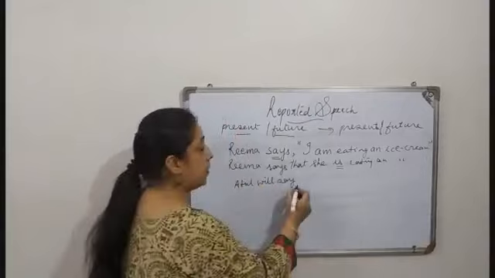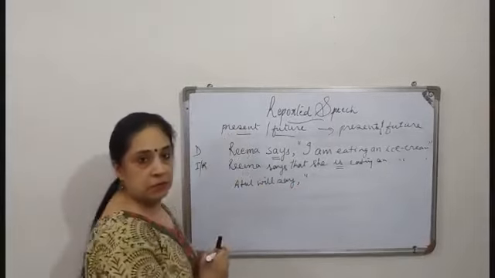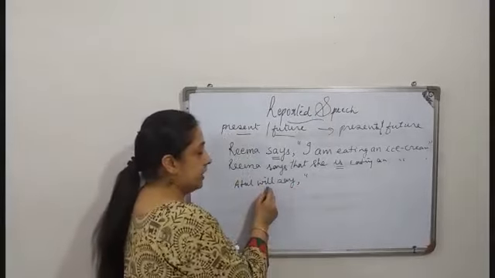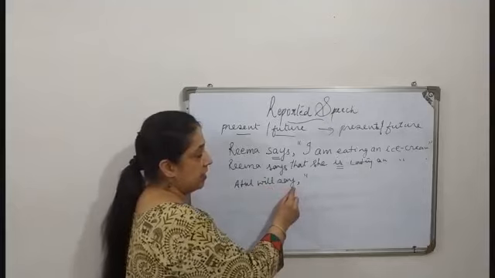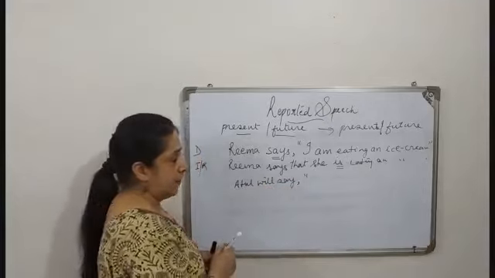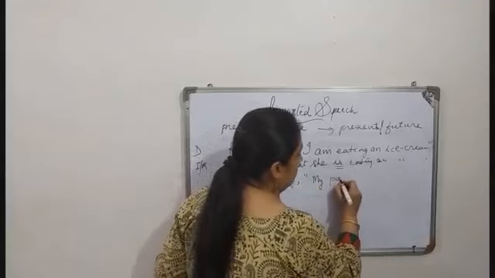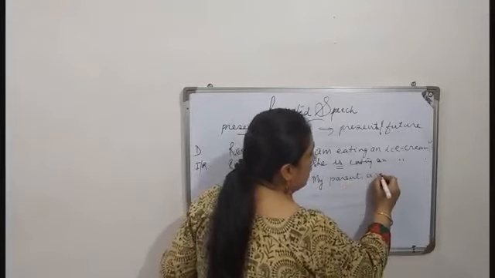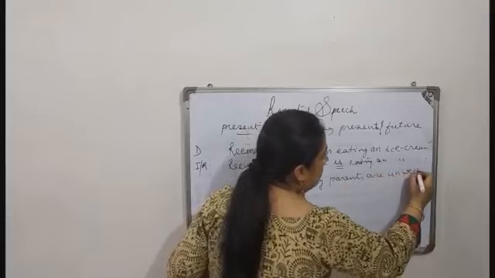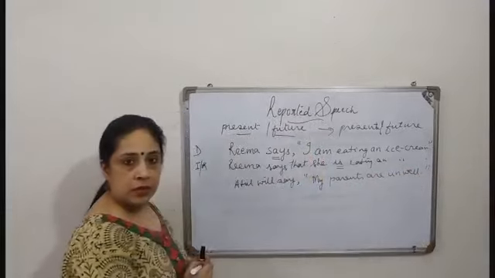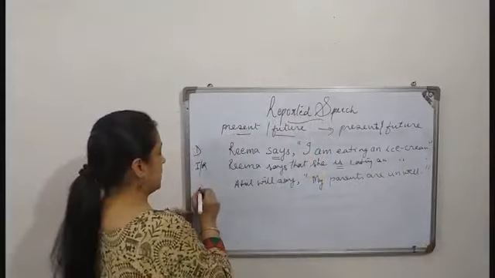Now, for future tense, Atul will say. Now we have to remember whenever say and says come. Now here it is future tense and this is says. Now when this happens, Atul will say, my parents are unwell. Full stop, inverted comma, close. Alright, so now when we change this was direct.